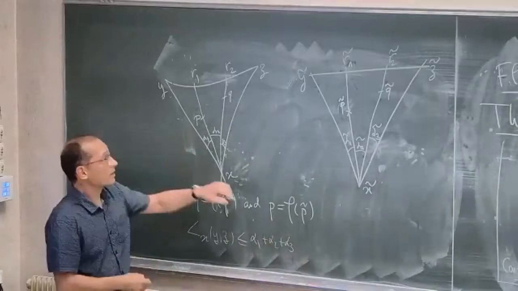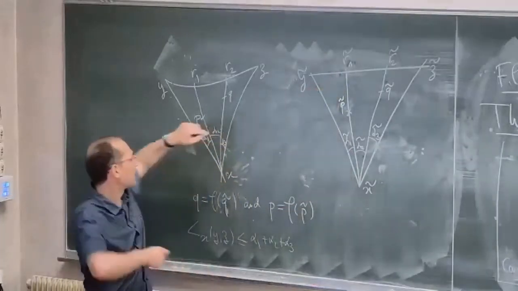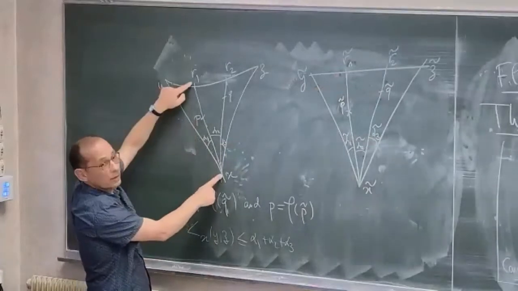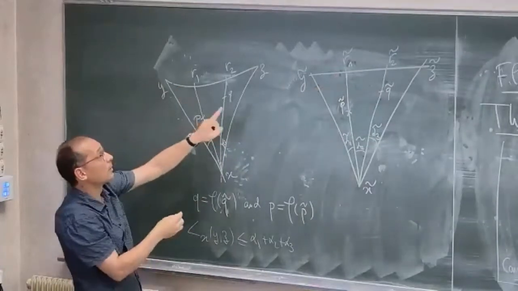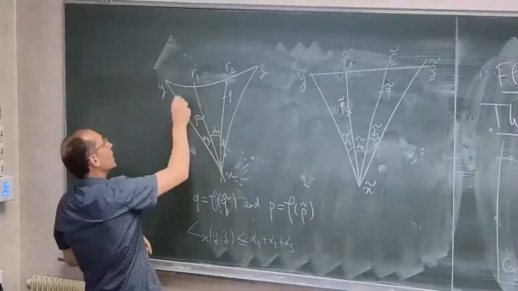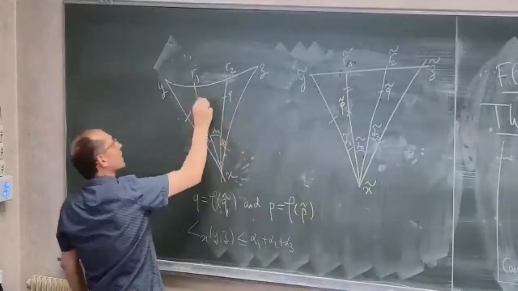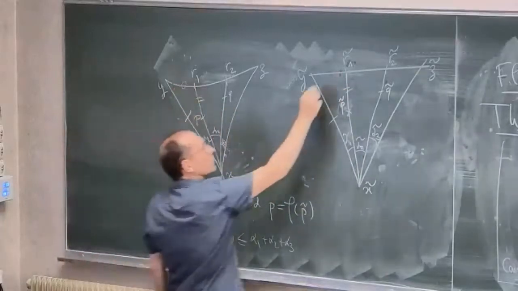I know that the length of the segment between X tilde and R1 tilde is the same as the length between X and R1. And because I took comparison points, these lengths are the same, these lengths are the same, and this one is the same as this one.